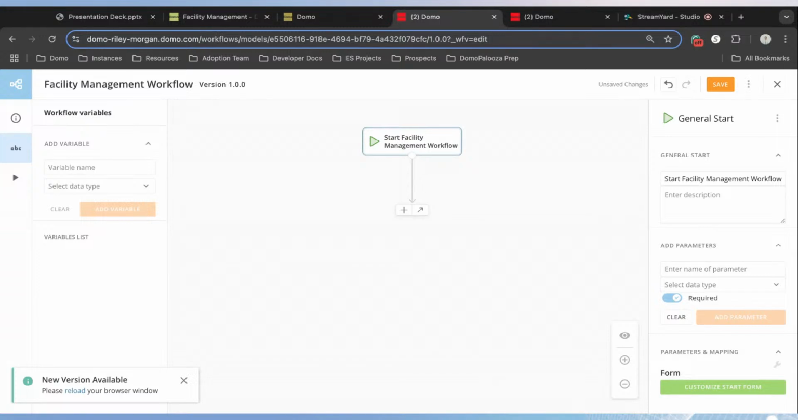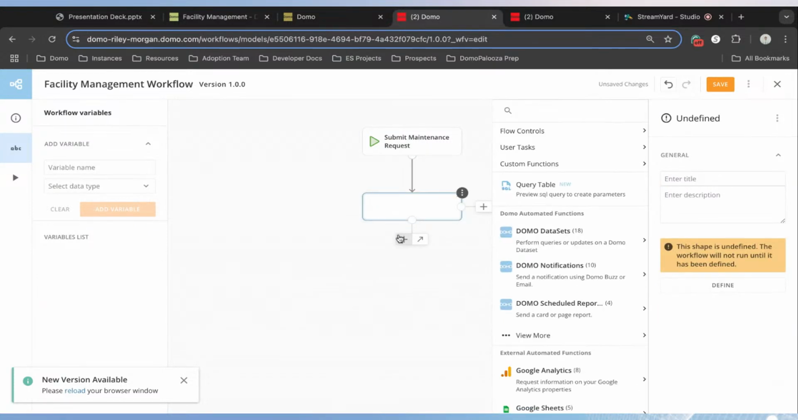And so they might want to document this via a form and capture the task requirements. And so on this start tile here, let's change the title and say submit maintenance request. So in this initial step, we're going to prompt a user to submit the maintenance request. Let's add a second action via that plus icon.